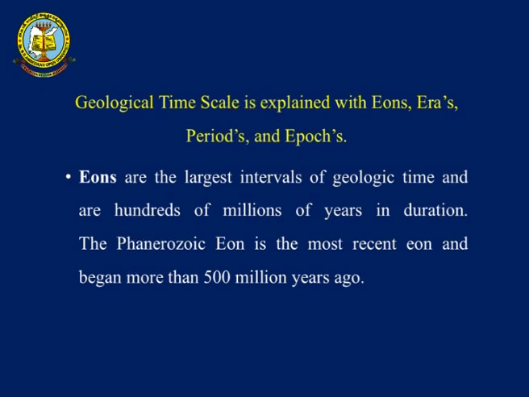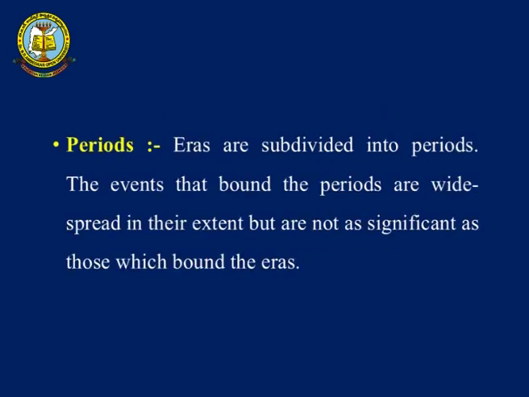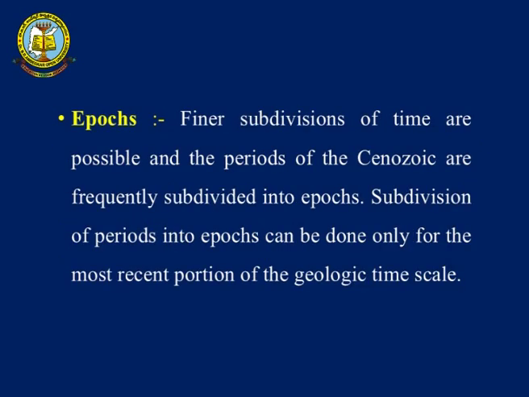So the geological time scale is basically studied with the help of divisions of time. The major time periods which we study are eons. Eons stand as a larger time scale. These eons are further divided into eras. Eras are the smaller divisions of eons, and the eras are further divided into periods. The periods are smaller divisions and are further divided into epochs. Epochs can be seen only in the Cenozoic, as the Tertiary and Quaternary periods.